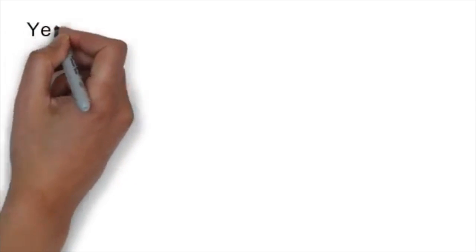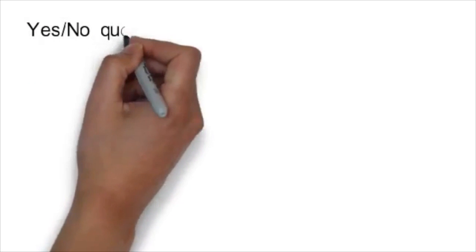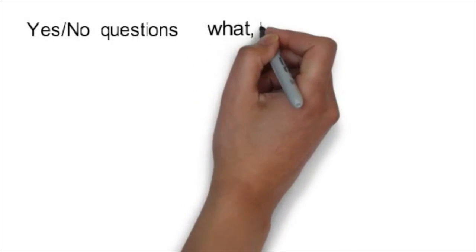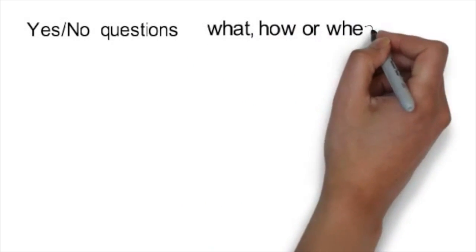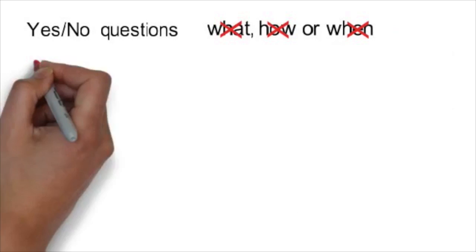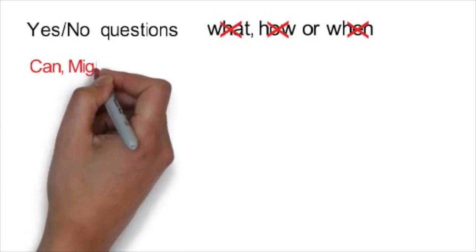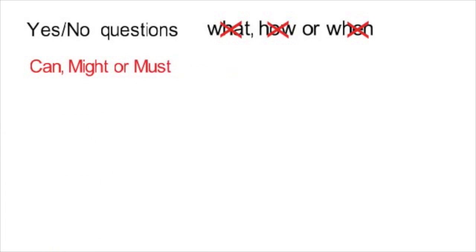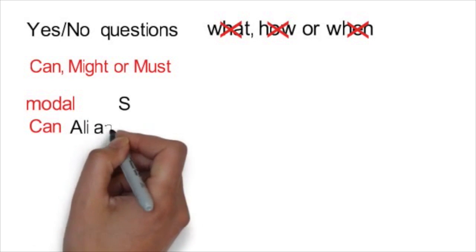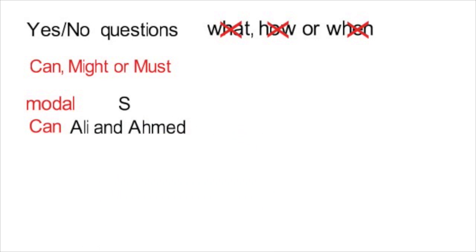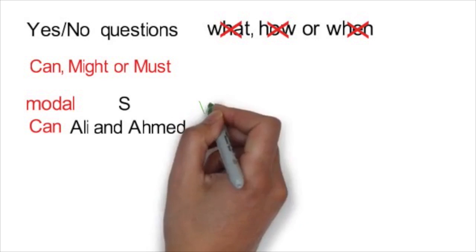To make yes or no questions, you follow the same pattern. The only difference is you do not use an information question word like what, how, or when. You begin by using a modal, such as can, might, or must. Then you use the subject, such as they, or Ali and Ahmed. After the subject, you use the main verb.